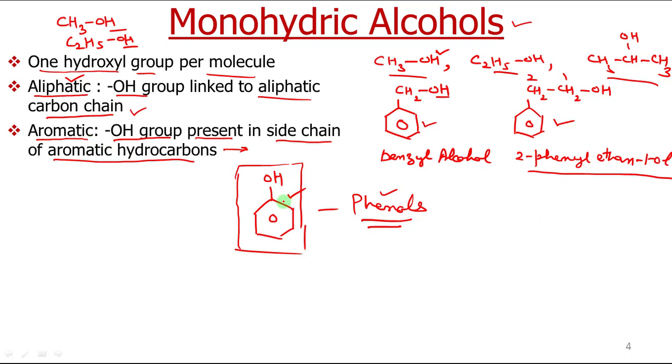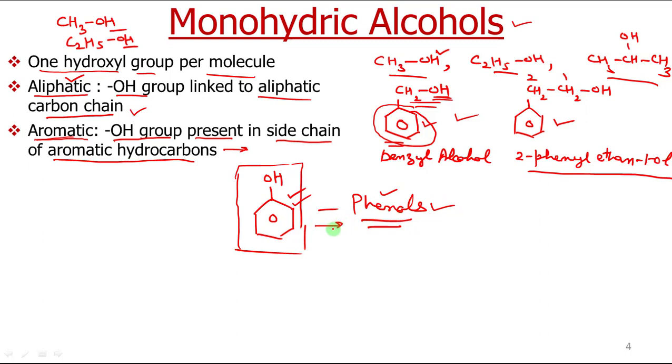So that is why, in aromatic monohydric alcohols, the OH group is present on the side chain of an aromatic compound. This is an aromatic compound because it contains a benzene ring, but the OH group is not directly present on the benzene. It is present on a chain attached to benzene. So this is called an aromatic monohydric alcohol. These directly attached ones are also aromatic monohydric compounds, but they are known by the name phenols. So we will study these in phenols.